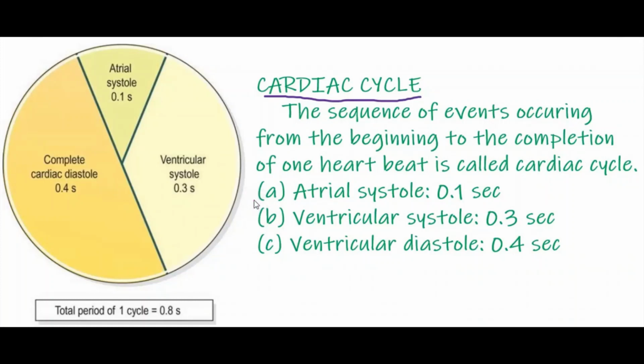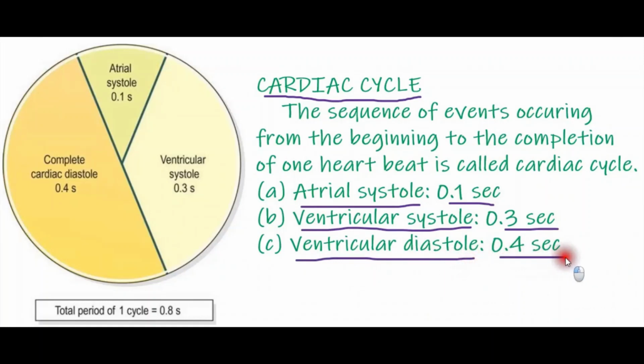Each cardiac cycle lasts about 0.8 seconds. That is the total duration of the events. Then what events take place? The first event is atrial systole, with a duration of 0.1 second. The second one is ventricular systole, duration 0.3 second. The third one is ventricular diastole, that is 0.4 second duration. Totally, 0.1 plus 0.3 plus 0.4 is 0.8 seconds.